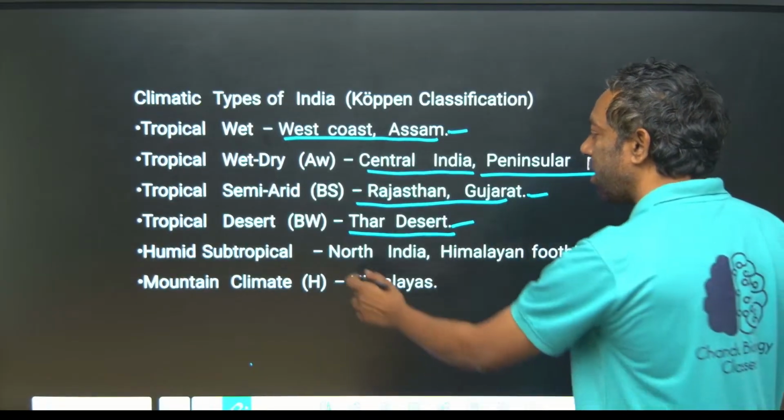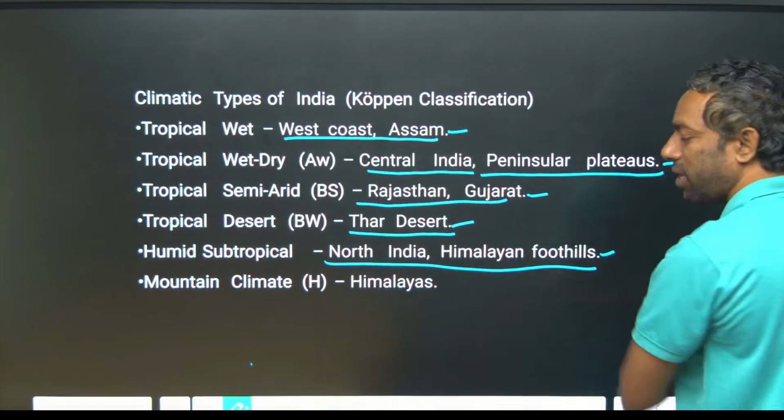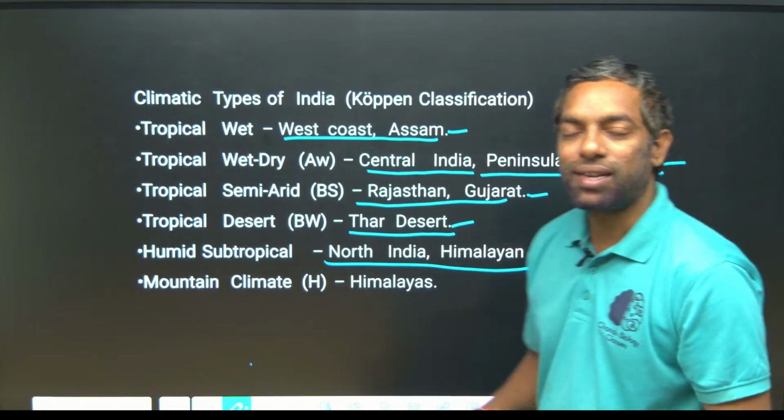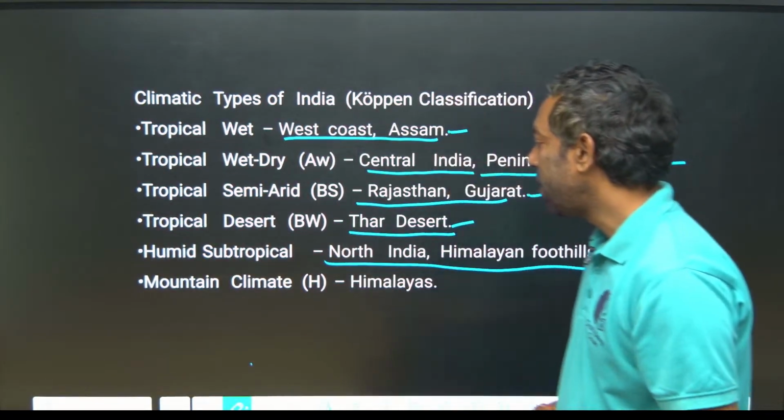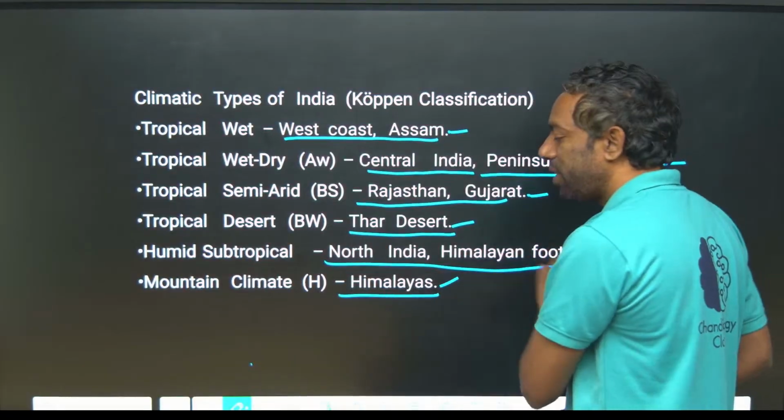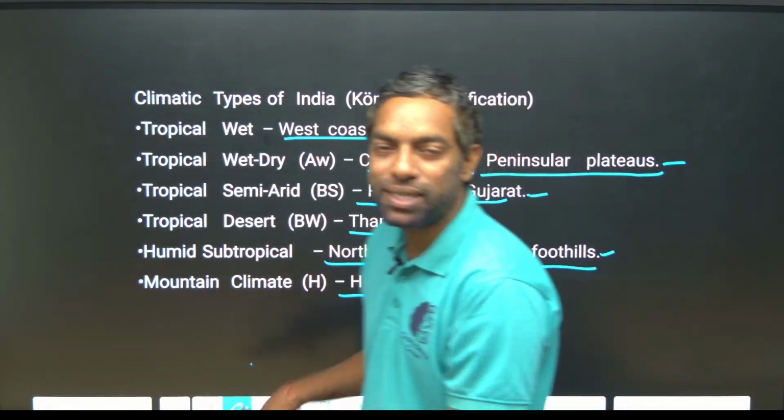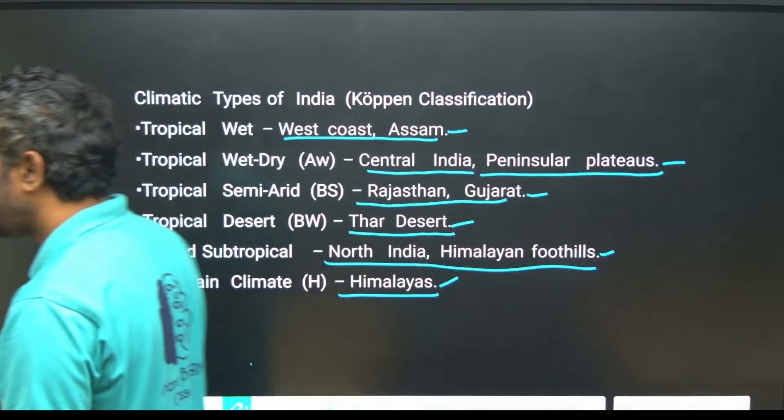Humid subtropical: North India, and Himalayan places like Sikkim are subtropical. Mountain climate is the Himalayas. This is also India's speciality. Okay, guys, look into this.